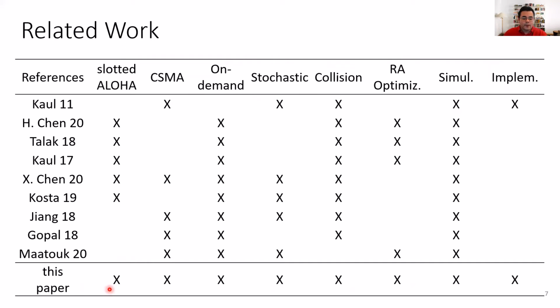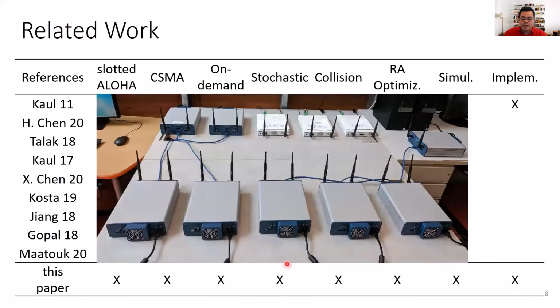So we consider both Slotted-ALOHA networks and CSMA networks. We consider both sources that transmit packets on demand and sources that generate packets stochastically. We do take into account collisions in our network model and optimization. We use this analytical model to optimize the random access mechanism, and we verify our findings using both simulation results and implementation in software-defined radio testbeds that we're going to discuss later in the talk.